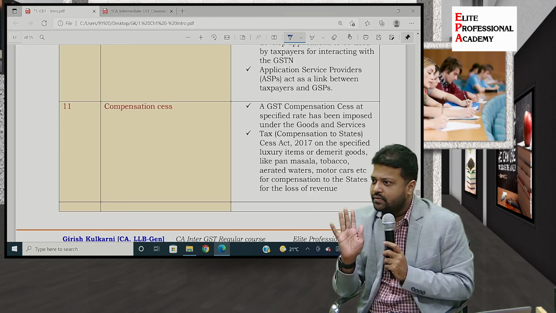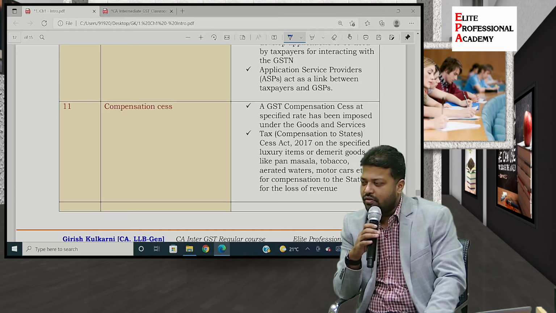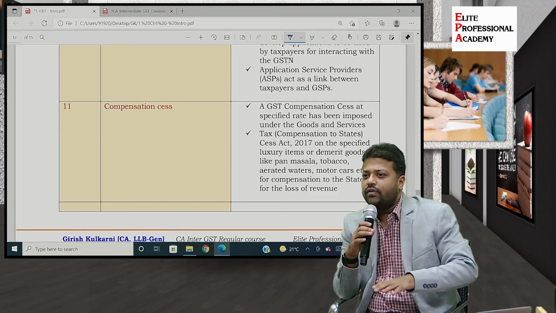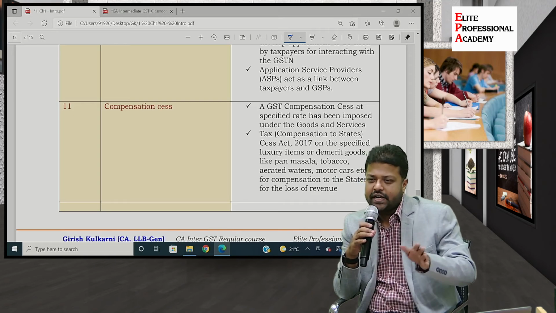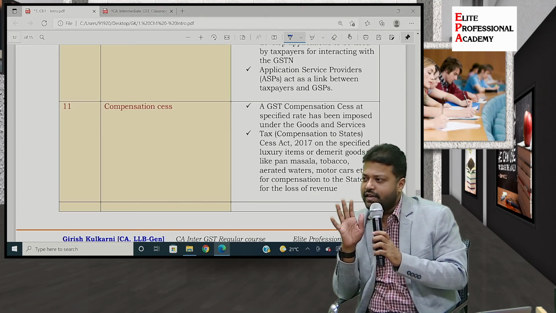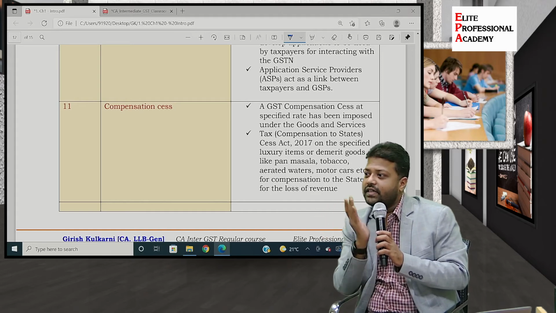Clear? So that whatever loss of revenue has happened will get compensated till some point in time. That point was earlier, now it is extended up to March 23rd. So March 2023 is the time till which the central government will keep on compensating the state governments.